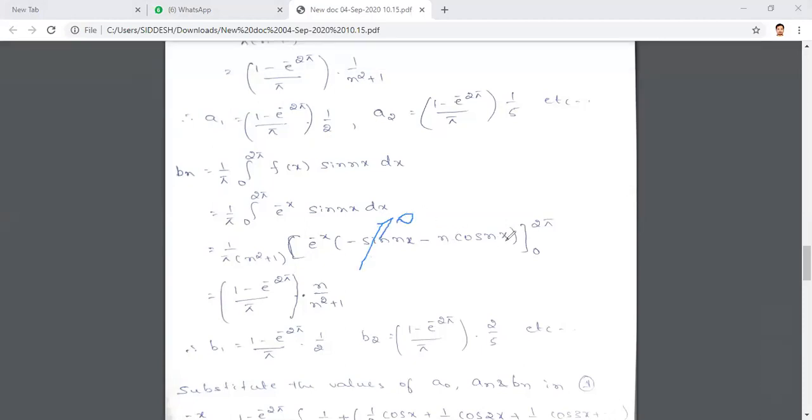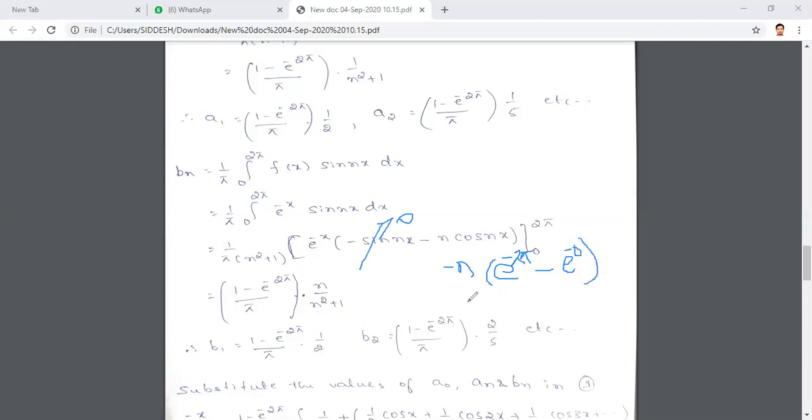So the only thing to apply is for n cos nx. Minus n you can take out, into the upper limit, which will become e power minus 2 pi into cos 2n pi. Cos 2n pi will become 1, minus the lower limit 0, which means e power minus 0 into cos 0.